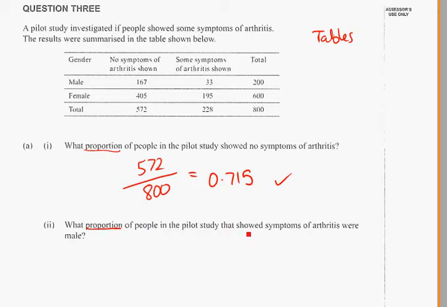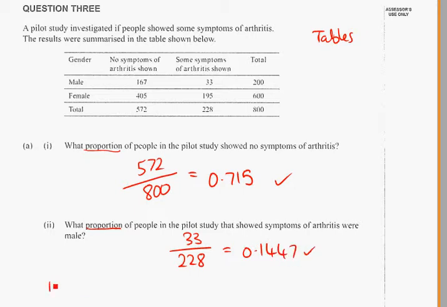What proportion of people in the study that showed symptoms were male? So we're talking about the people that showed symptoms. There's 228 of them. We want to know what proportion of them were male, which is 33, which is quite a low percentage.